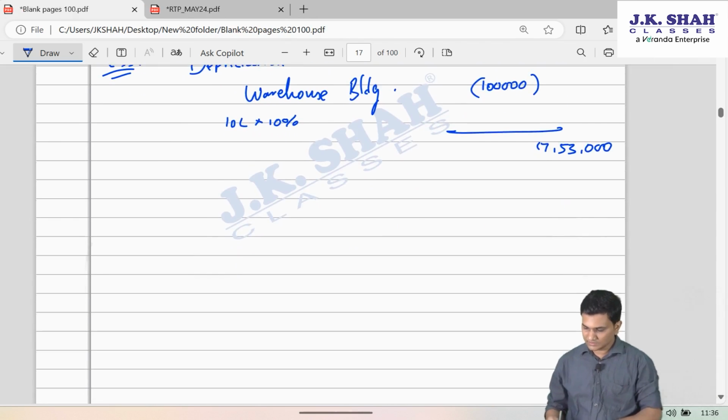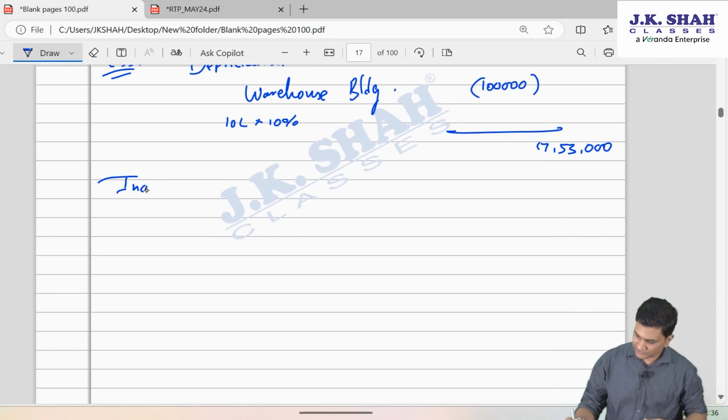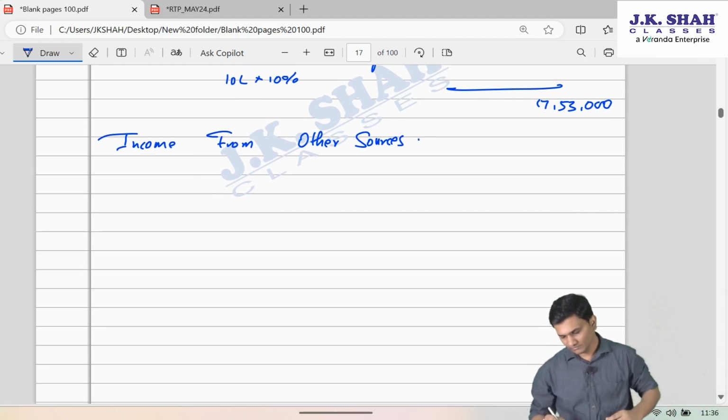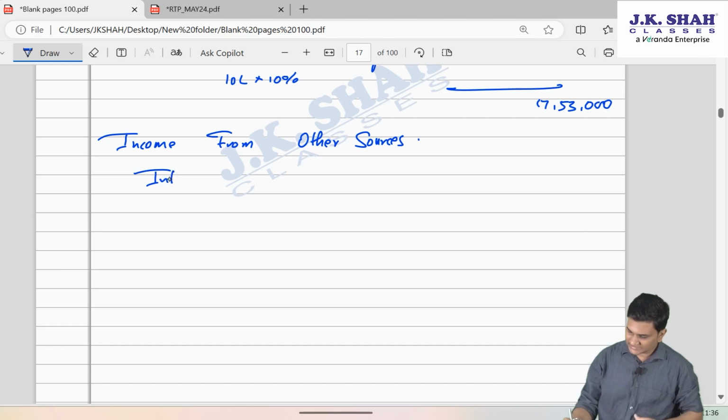Now there are no capital gains, directly income from other sources. One is that interest on saving bank account.